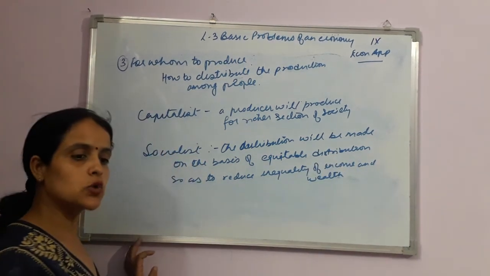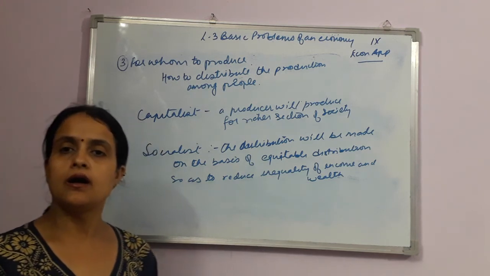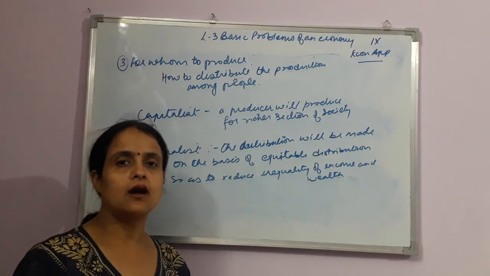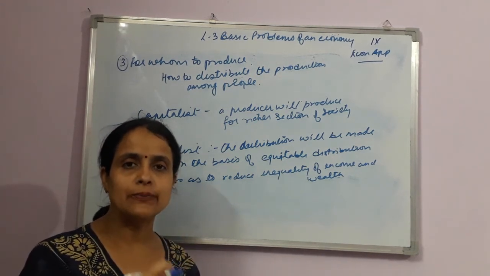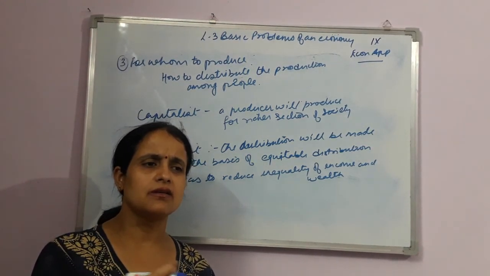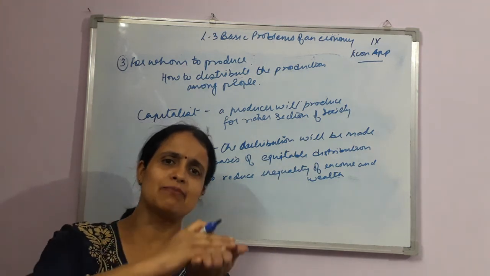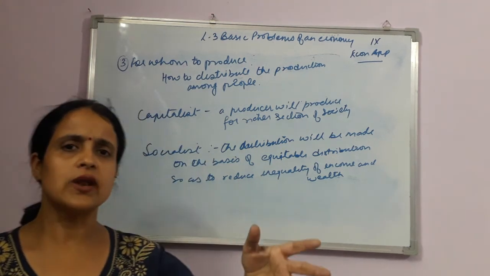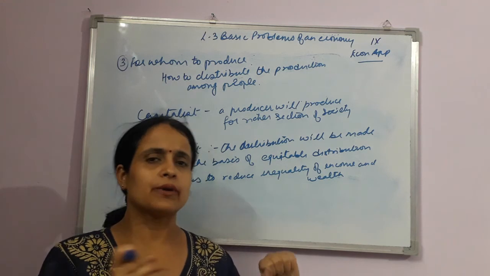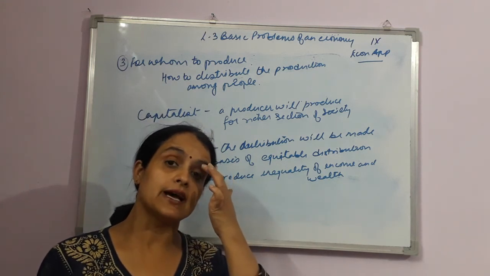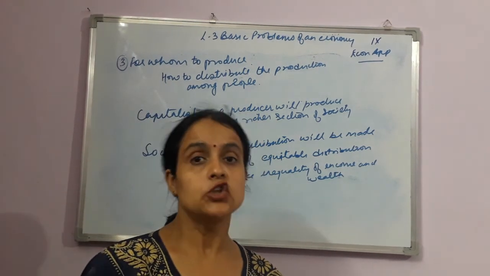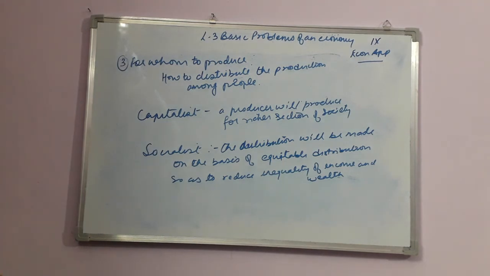So in this case, the socialist economy is going to take larger steps to bring the economy to a platform where all the people are on an equal basis. But it's a very rare situation where all the people are at the same platform. It is hardly seen. In every country you will get inequality of income. हर country में आपको गरीब और अमीर के बीच में गैप बहुत ज़्यादा मिलेगा. क्योंकि कैपिटलिस्ट इकोनॉमी सोचती है, प्राइवेट प्रोड्यूसर सोचते हैं कि हम ज़्यादा से ज़्यादा प्राइस में बेच सकें रिचर सेक्शन ऑफ सोसाइटी को, whereas सोशलिस्ट इकोनॉमी सोचती है कि हम नेसेसरी प्रोडक्ट्स बनाएं जो सबको लिविंग स्टैंडर्ड बेटर करे.